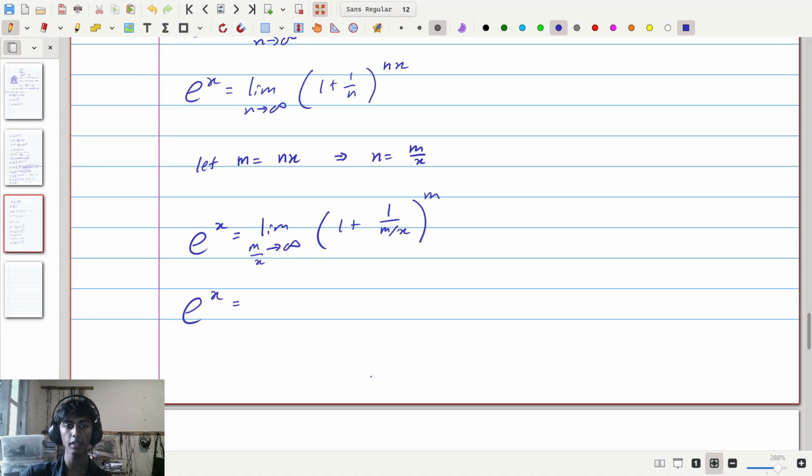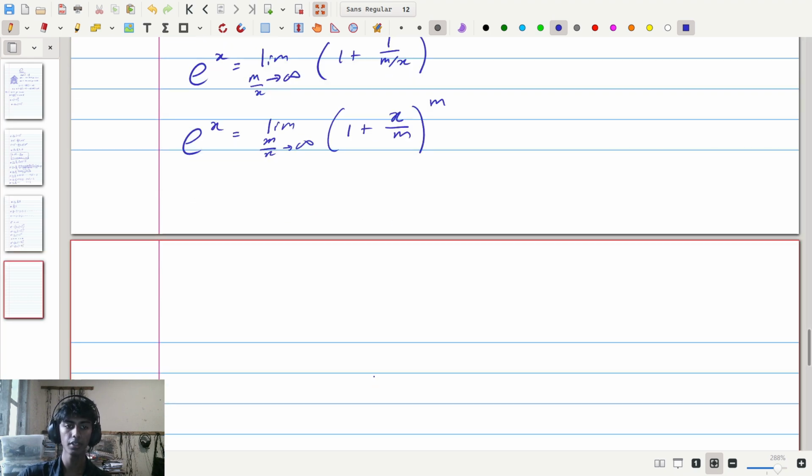Rearranging things a little bit so that they become nicer, this is the limit as m divided by x goes to infinity of 1 plus x divided by m to the power of m. Now there's one last thing we're going to do. Since x is some fixed value in this context, the limit as m divided by x approaches infinity is identical to finding the limit as m approaches infinity, because m divided by x approaching infinity and m approaching infinity are the same thing.